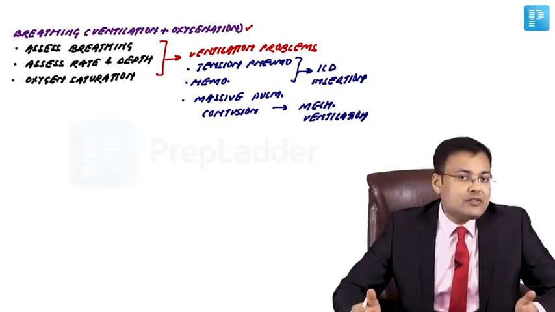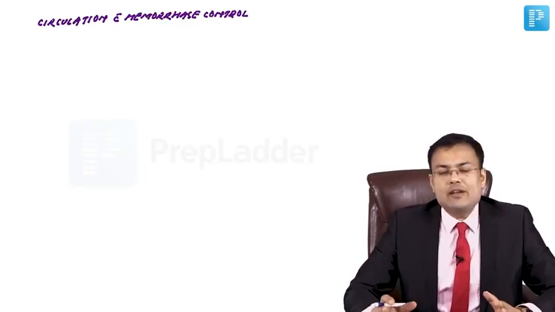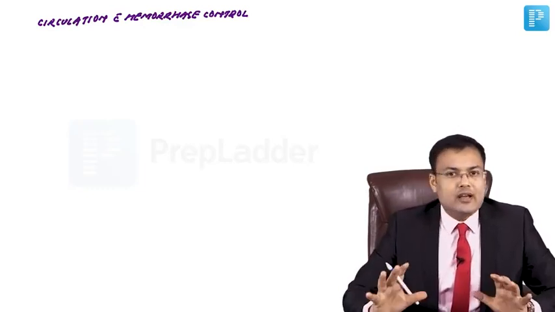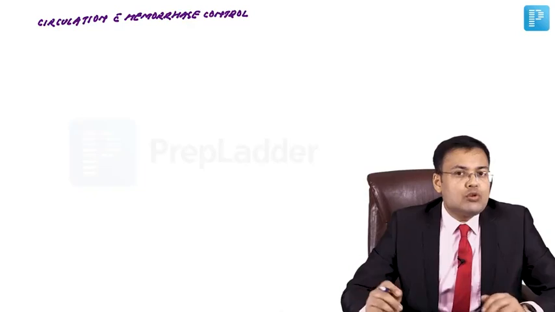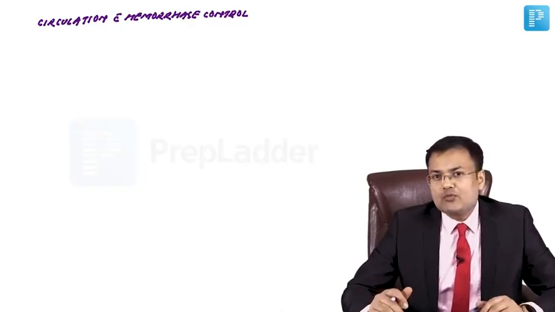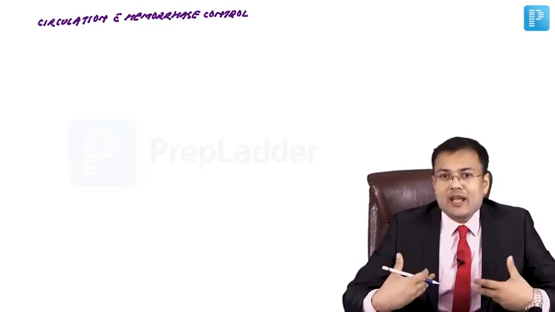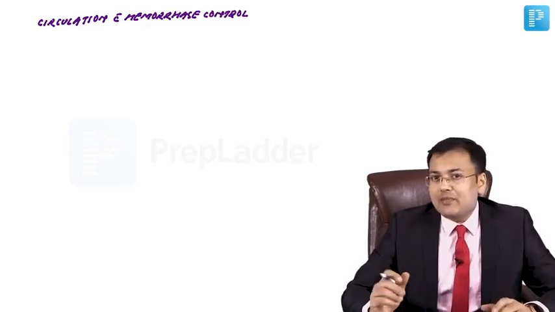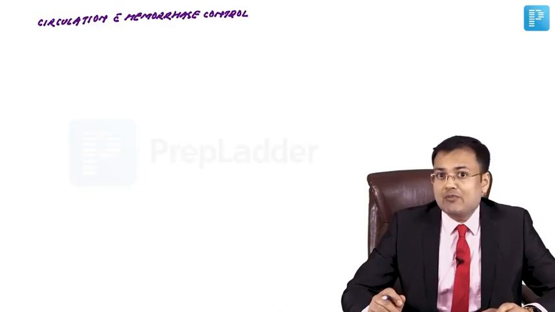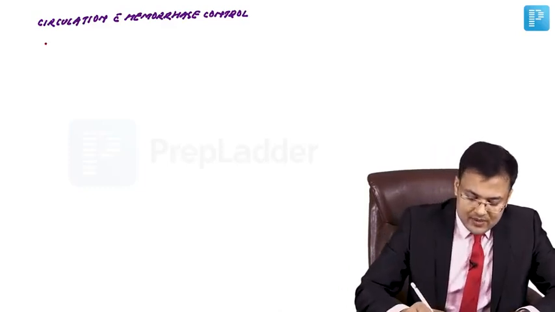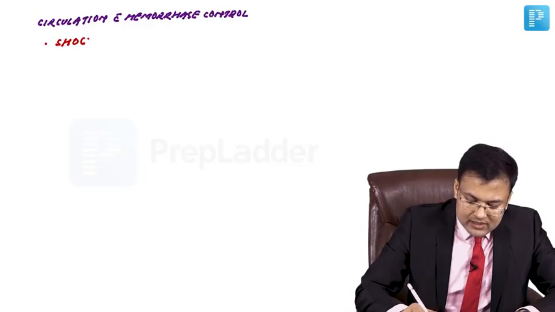C is circulation with hemorrhage control. So in such patients, we have to assess the circulation. Here our primary goal is to rule out shock. Why? What is the most common cause of shock in patients of trauma? It's the bleeding or hemorrhage. So what is the most common type of shock in patients of trauma? It's hypovolemic shock.